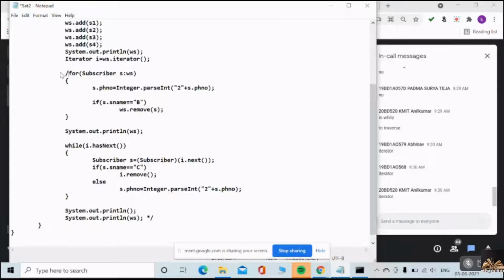I'll just comment this and show you guys if you might have forgotten. Now I'll show you once again. While i.hasNext, I'm retrieving one element each time; i.next will retrieve each element at each iteration. If the name of the subscriber is C, I want to remove it. Otherwise, I want to concatenate with the phone number.